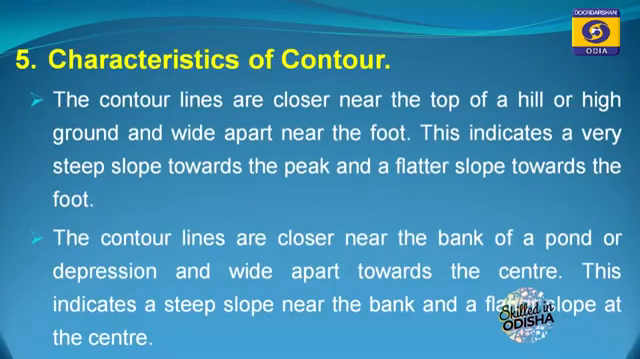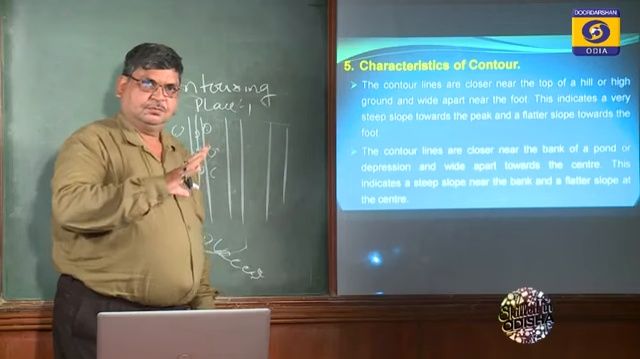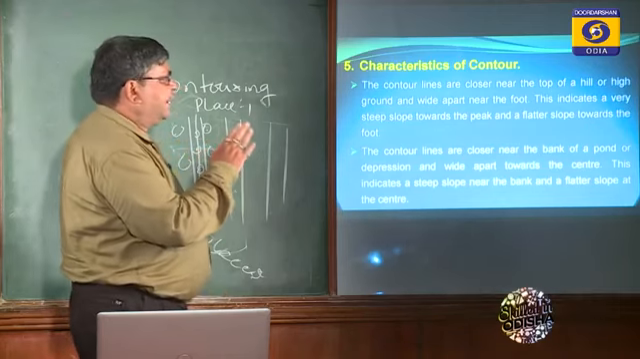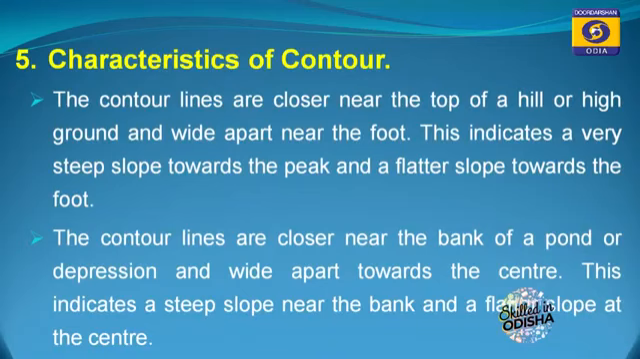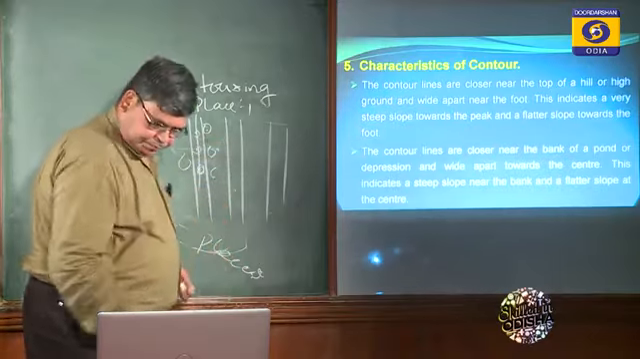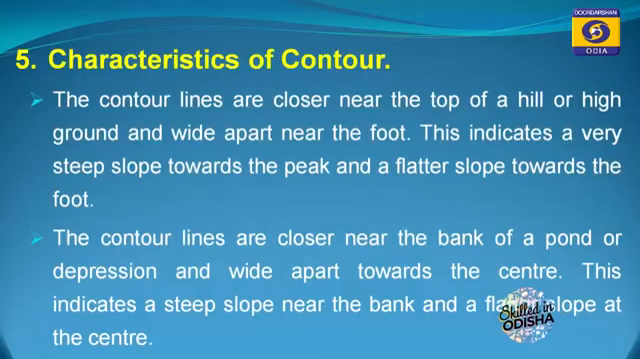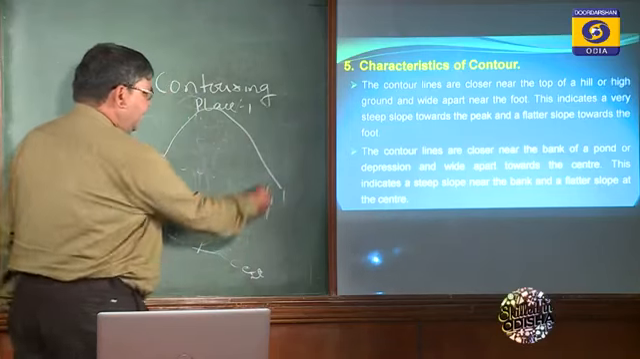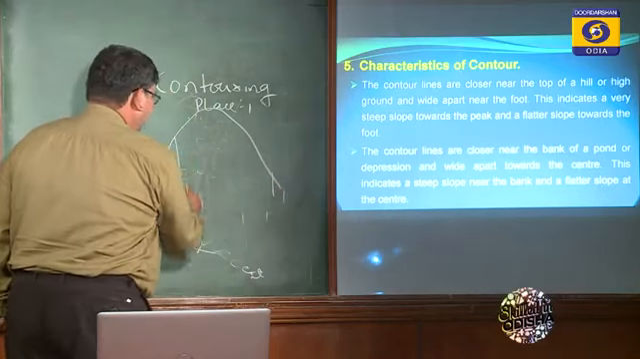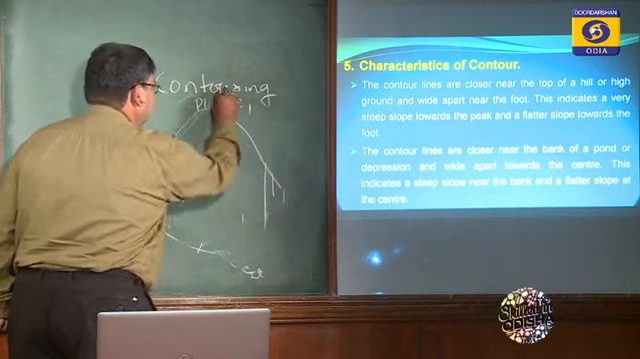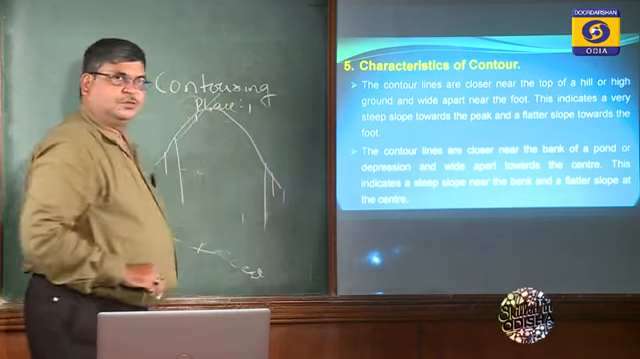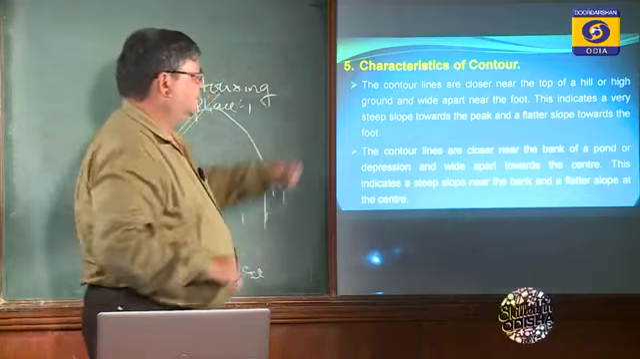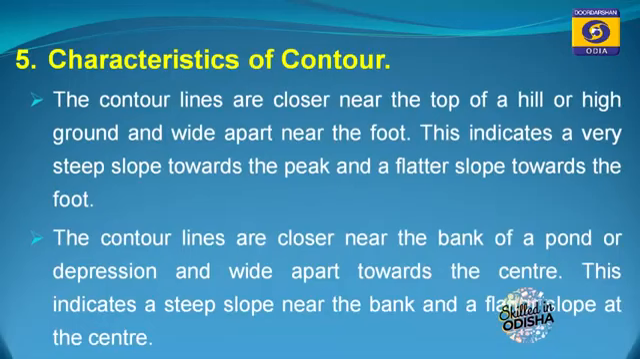The contour lines are closer near the top of the hill, or high ground, and wide apart near the foot. You see the mountain is like this. So generally mountain is like this. So you will find here the contours are closer, but here is steep, so here the contours are wider. So that is the characteristic. This indicates a very steep slope towards the peak and a flatter slope.